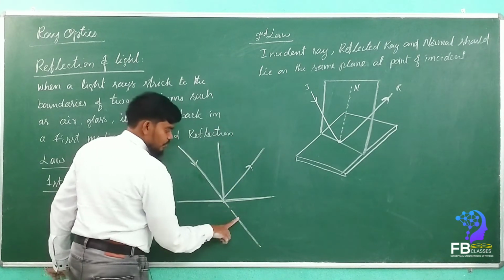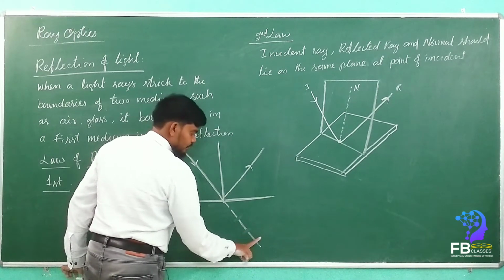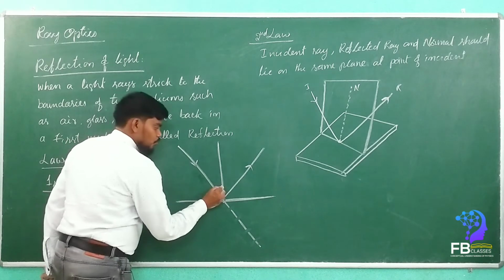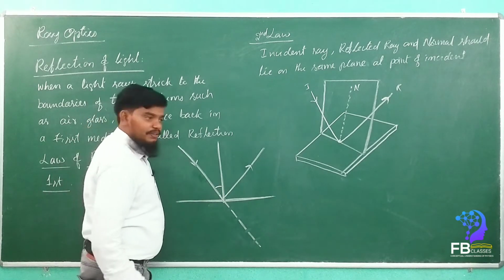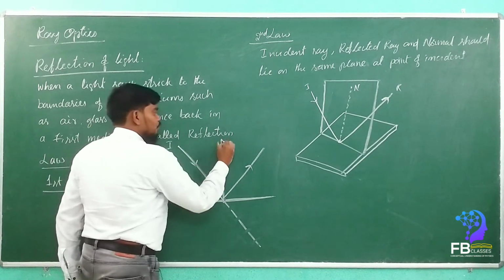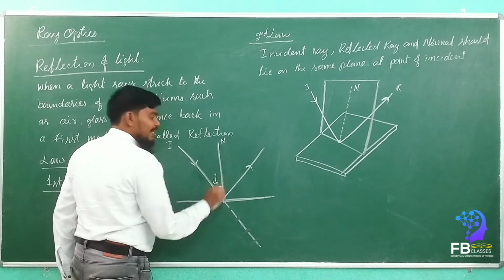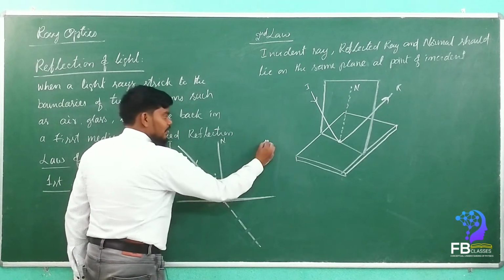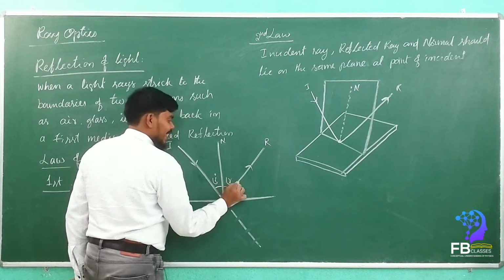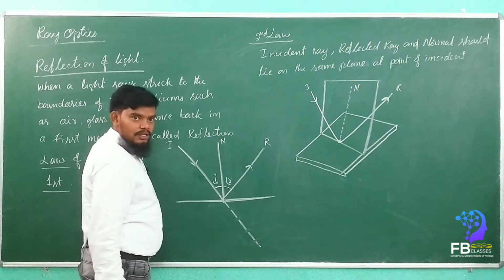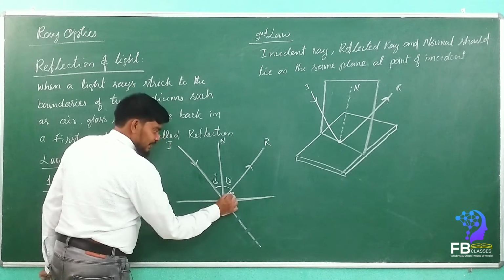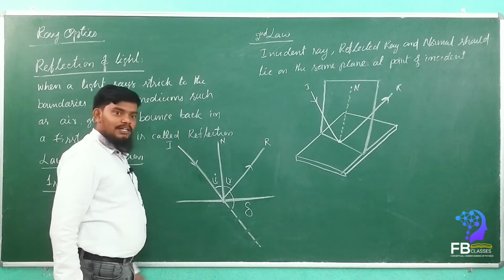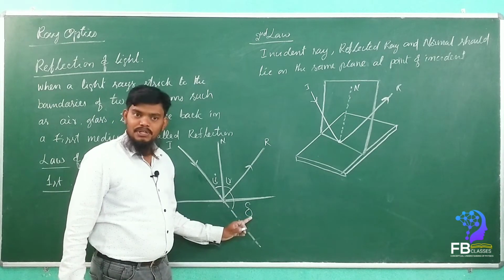So the angle between the incident ray and the normal is called the angle of incidence. The angle between the normal and the reflected ray is called the angle of reflection. And this angle we call the angle of deviation, which we denote with delta.